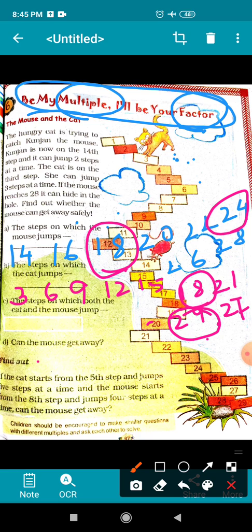So what will you write? Can the mouse get away? No, the mouse cannot get away because on 18 the cat will catch the rat.